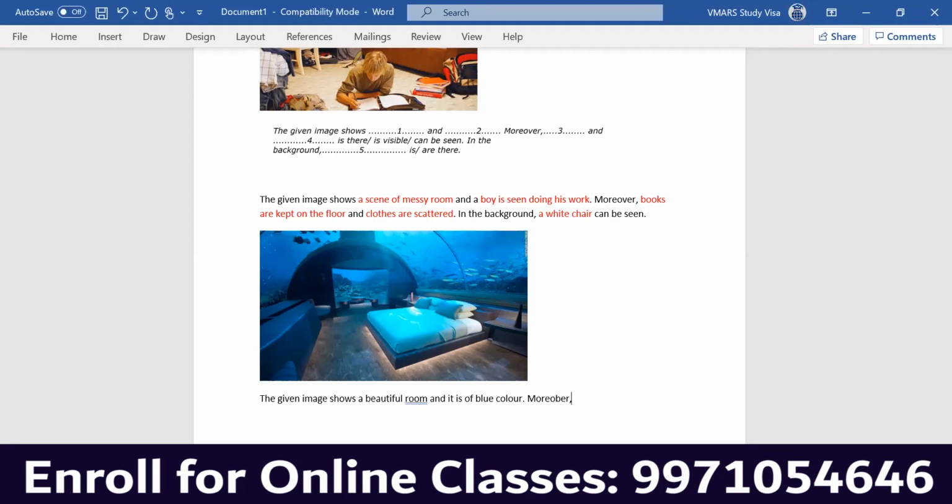So, moreover, a double bed is kept in the center and it has white color bedding.